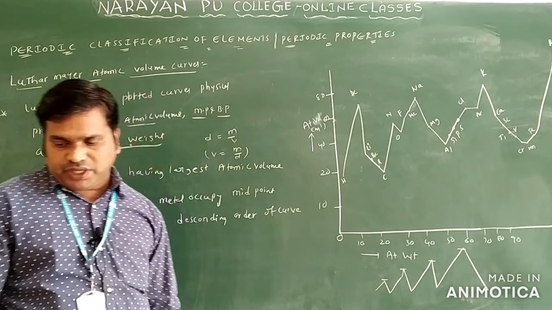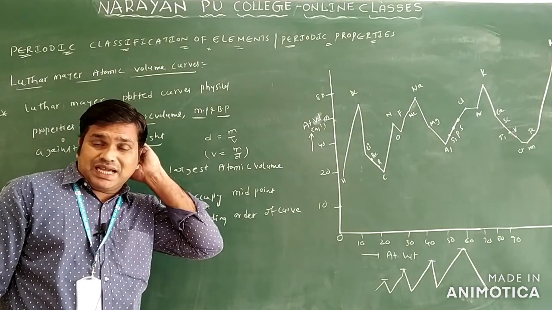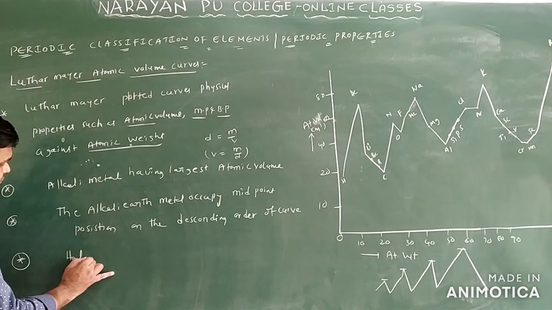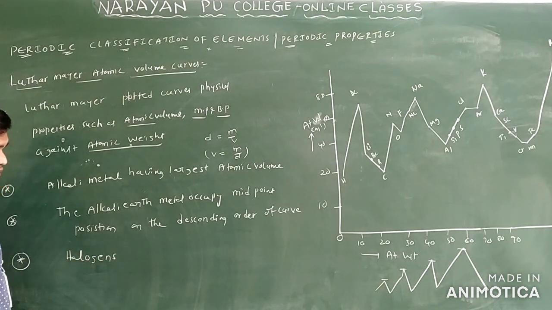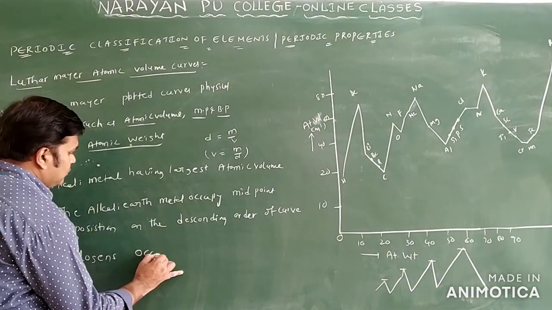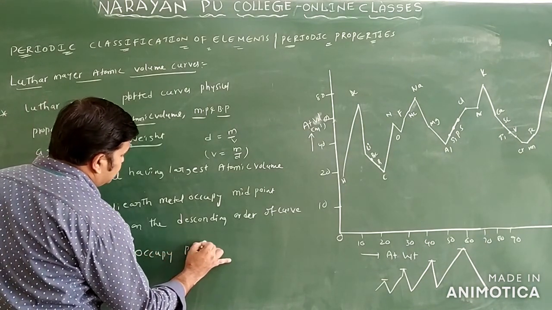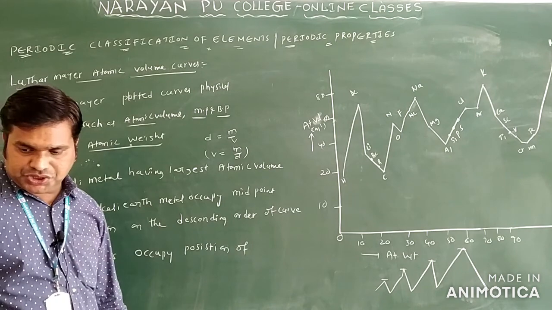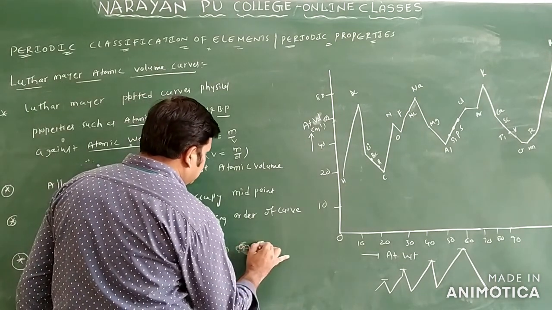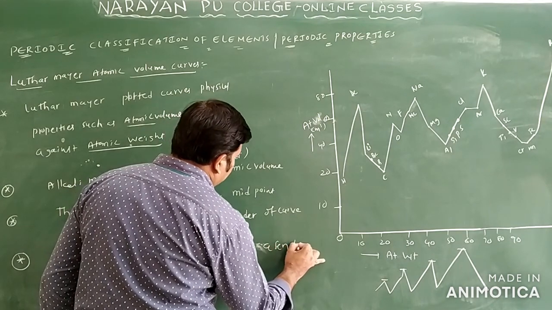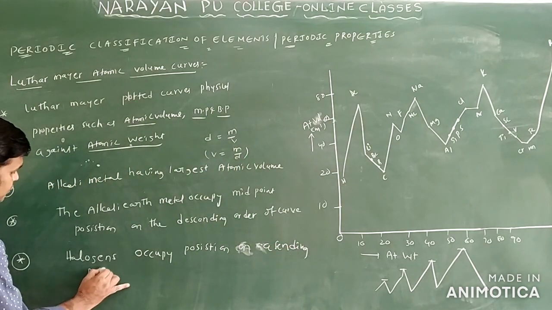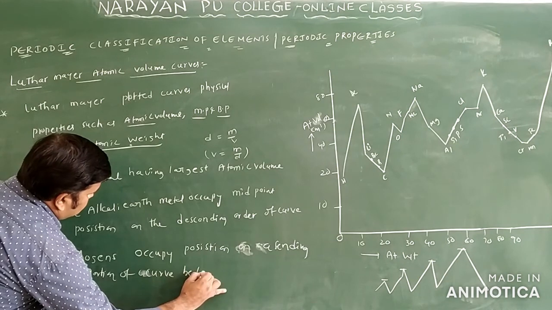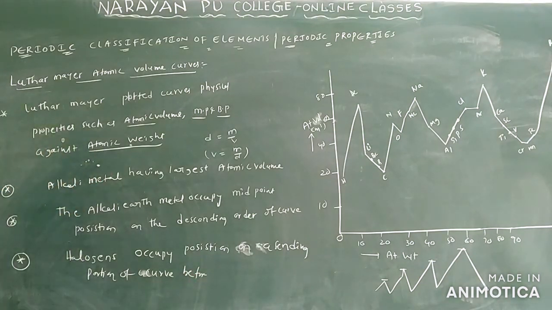I will explain how it is. Halogens generally occupy a position on the ascending portion of the curve, before the inert gases only.